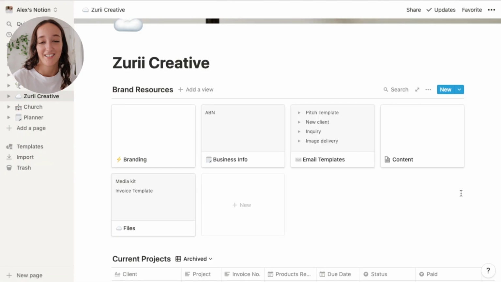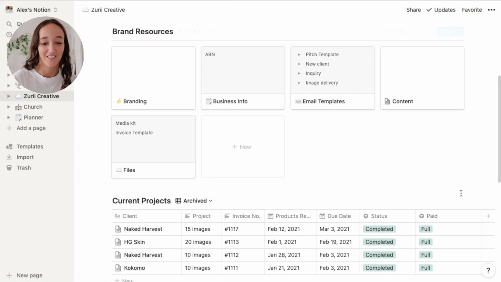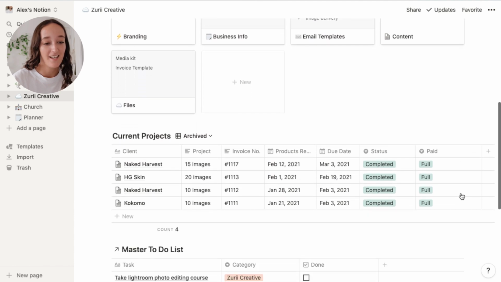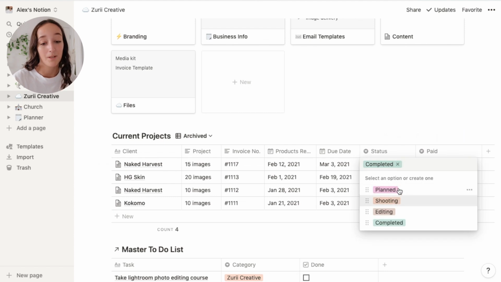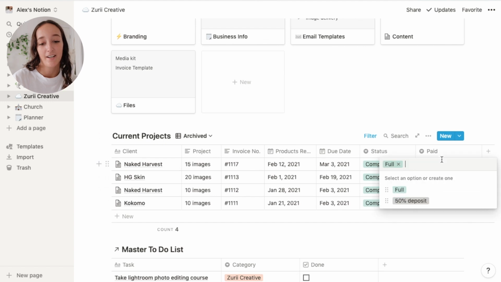So if I ever can't find it on my computer, I can just download it straight from there. I don't really know how interesting this is going to be for you guys because it's all businessy stuff, but I'll show you quickly. I just have a current projects table here. This is all the client projects that I have. I have the client, how many images they're getting, their invoices, when I receive the products, the date that the project is due, and then I can change the status here. So whether I am planning the shoot, shooting, editing the photos, and then when it's completed as well. And then I can track here whether the client has paid the deposit or the full amount.